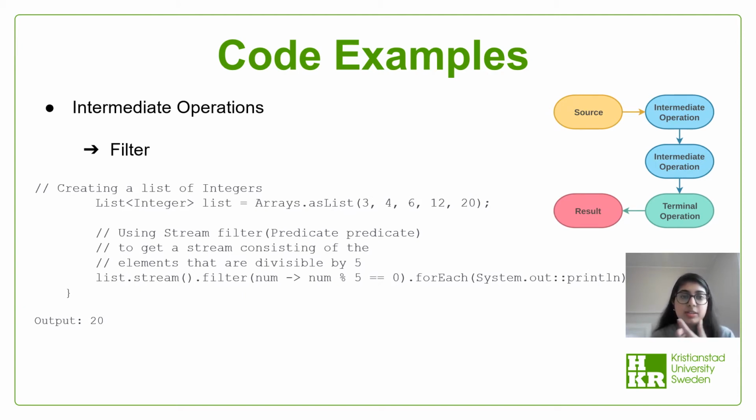So we use this specific line, which is list.stream.filter, to filter all the numbers which are divisible by 5. Okay, so just by using this single line, the filter function and the modulus operator, in this one line of code, we can find all the elements that are divisible by 5. If we run this code in the console in IntelliJ, we will get 20 as an output, since 20 is the only number in this list which is divisible by 5.